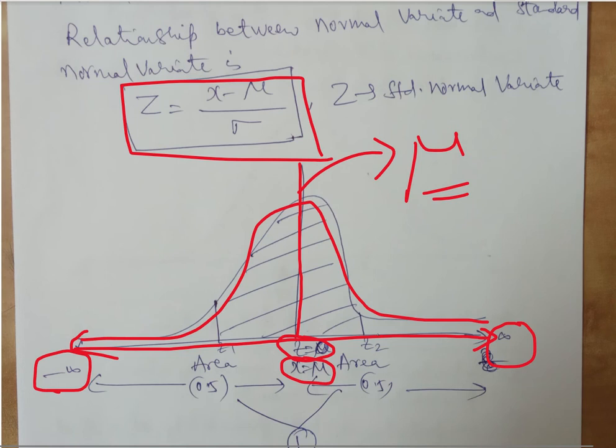Then towards the right of it and towards the left of it, we have certain areas. This area is towards the right of the Z, and this area is towards the left of the Z. That is the mean place. And we are going to show our interest in the area that is covered by the given normal distribution function. In every problem that we see from now onwards, we are interested in identifying the area covered by the given function, so that the area will give us the probability of that particular event occurring. So we are interested in calculating the area.